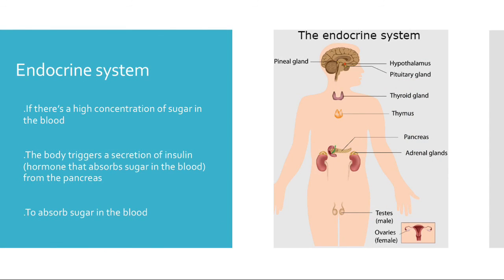Our bodies use the endocrine system if there's a high concentration of sugar in the blood. The body then triggers a secretion of insulin from the pancreas. Insulin is a hormone that helps cells absorb sugar in the blood.